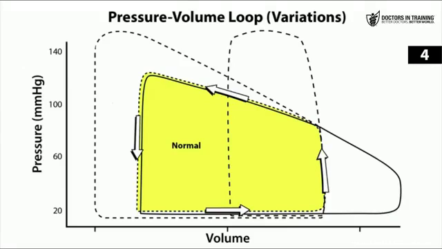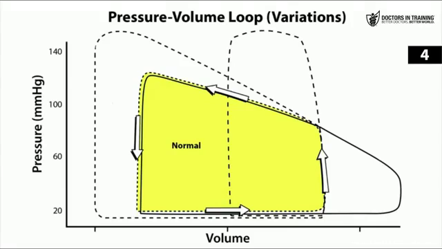So next, let's move on to some pressure volume loop variation. So we saw what the normal loop looks like. Now let's see what happens to that loop when we alter things like afterload, like contractility, and like preload. So first, let's remind ourselves what the normal loop looks like again. We see all the different phases here, not too difficult.